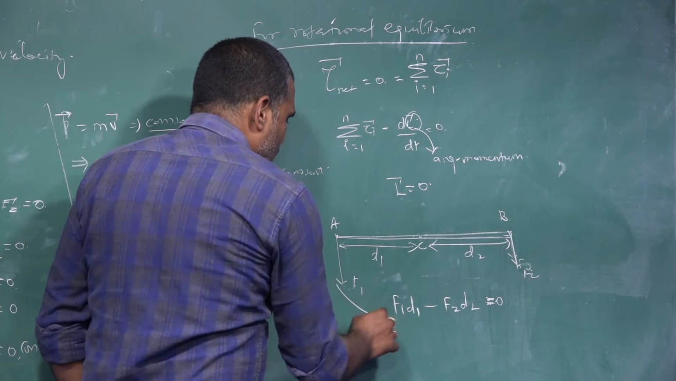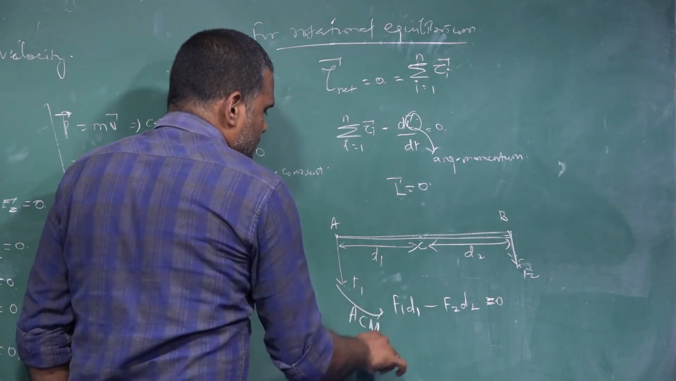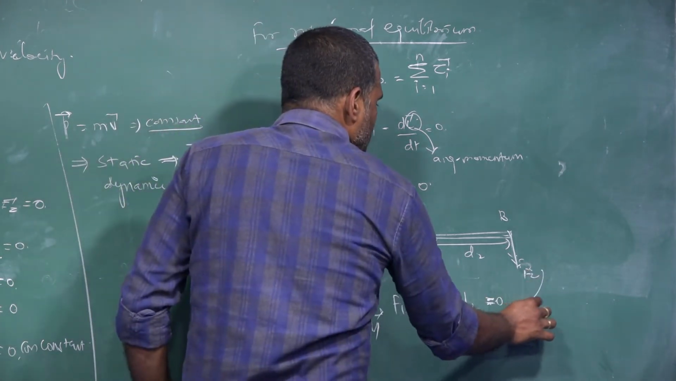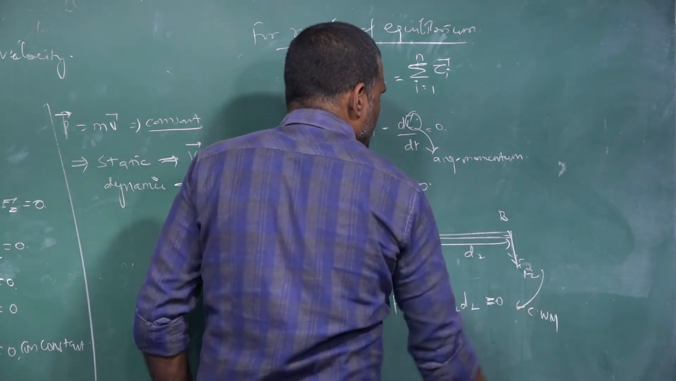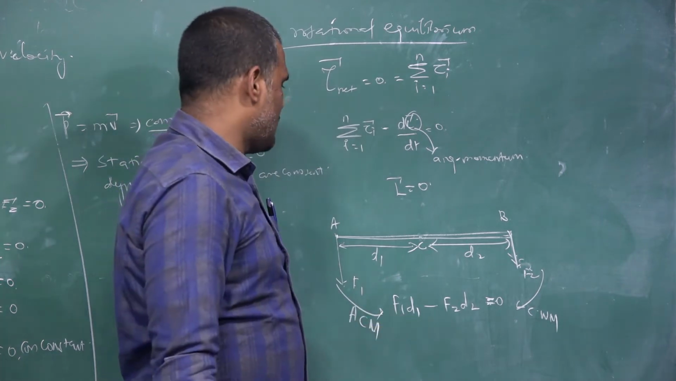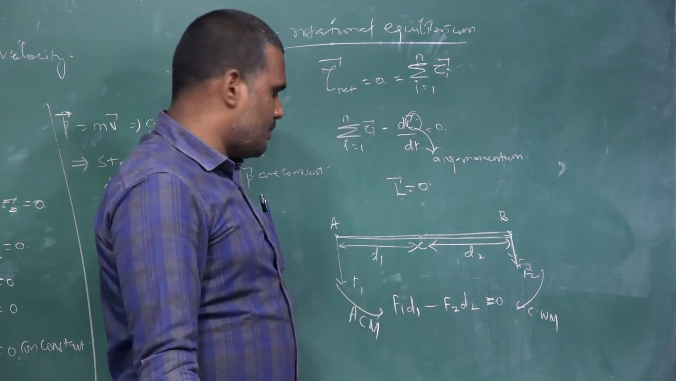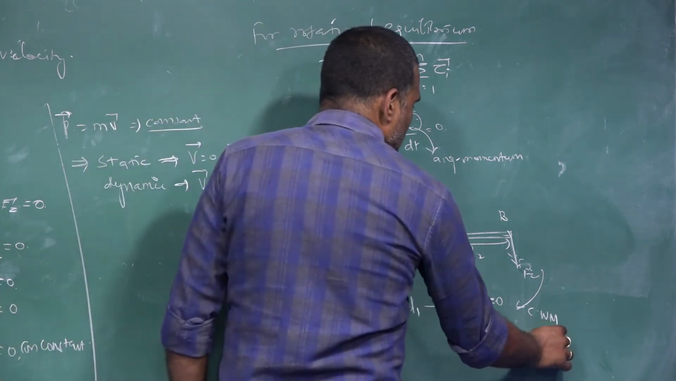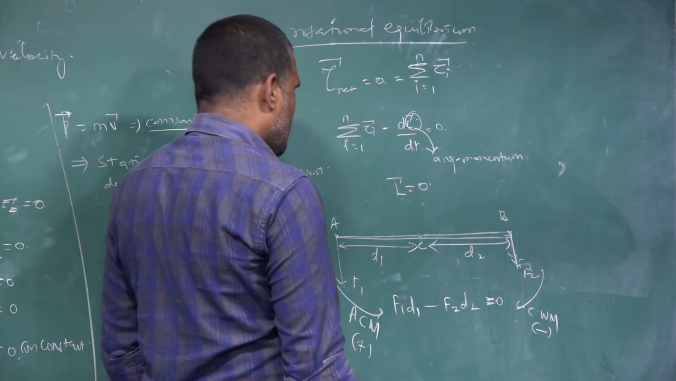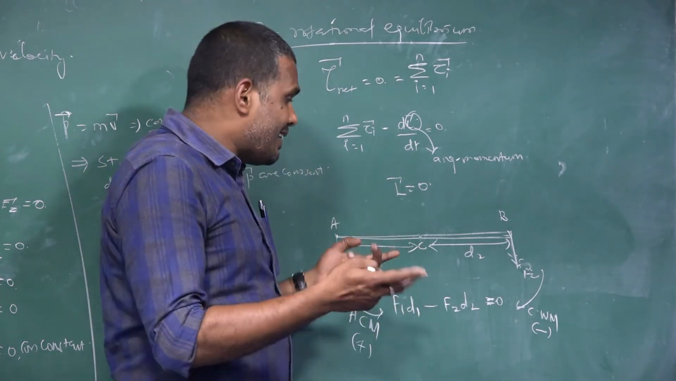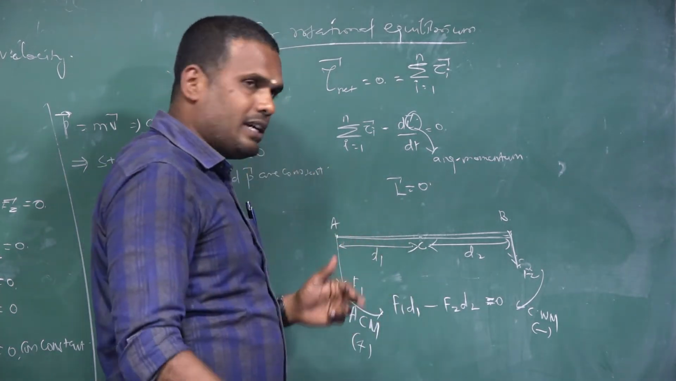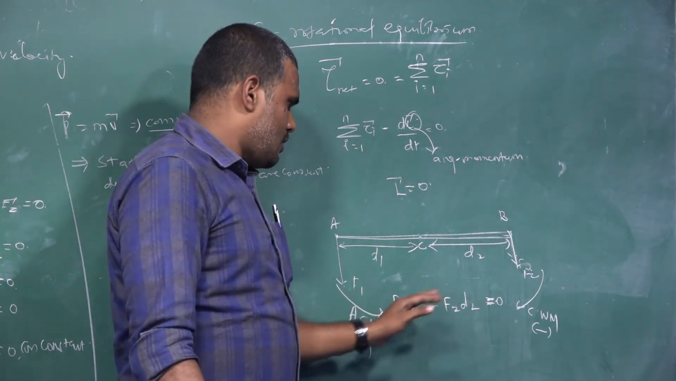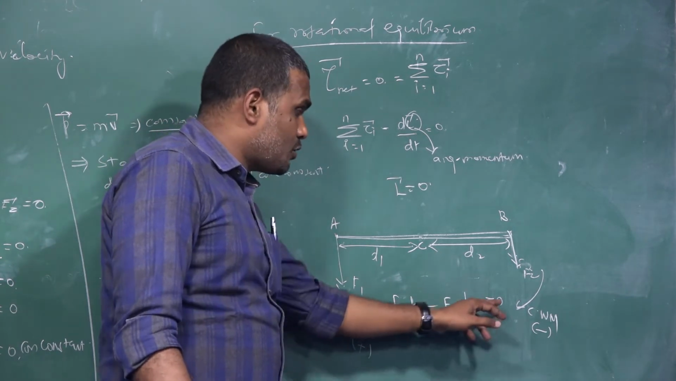F1 will produce an anti-clockwise moment. F2 will produce a clockwise moment. As a matter of sign convention, anti-clockwise moments are taken positive and clockwise moments are taken negative. If the net torque, or net moment of force, must be equal to 0, both being one and the same, this condition arises: F1 D1 minus F2 D2 is equal to 0.